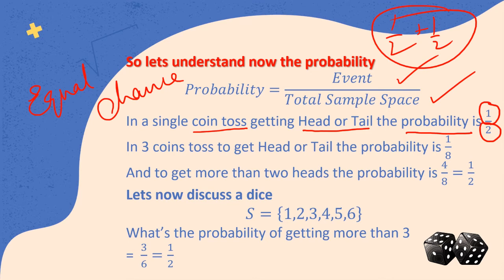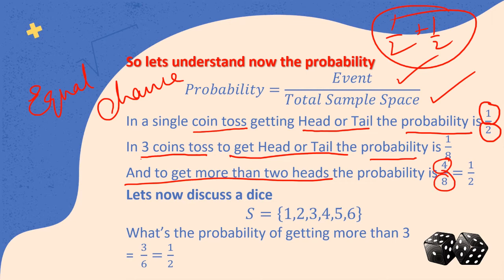Okay. Here, coming back to the coin, in the 3 coins that we were talking about, we had 8 possibilities, which means the sample space was 8. Now to get a head or a tail, the probability is 1 upon 8, isn't it? Now, did you understand how we got 1 upon 8? Because head or a tail is one of the events and the total outcome is 8. Now, if you say that to get more than 2 heads, the probability is 4 upon 8, which is half.